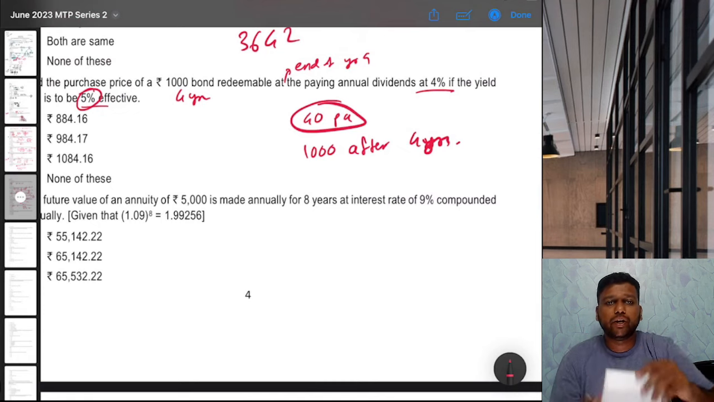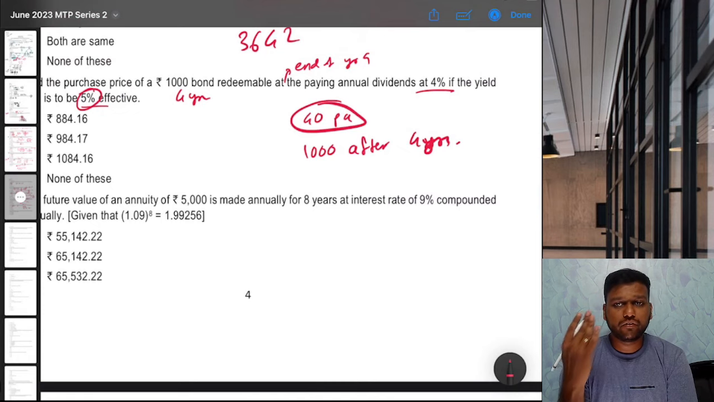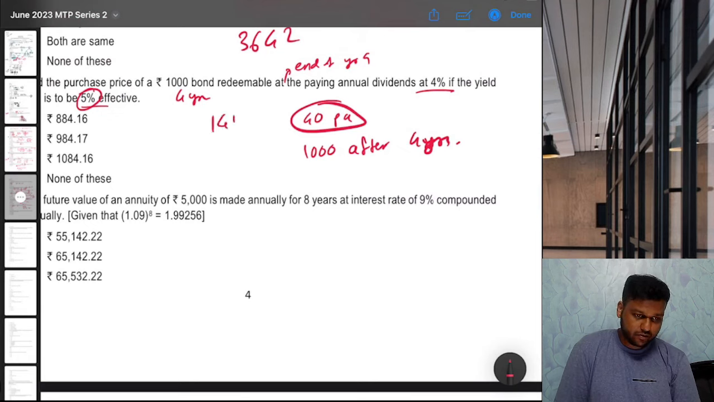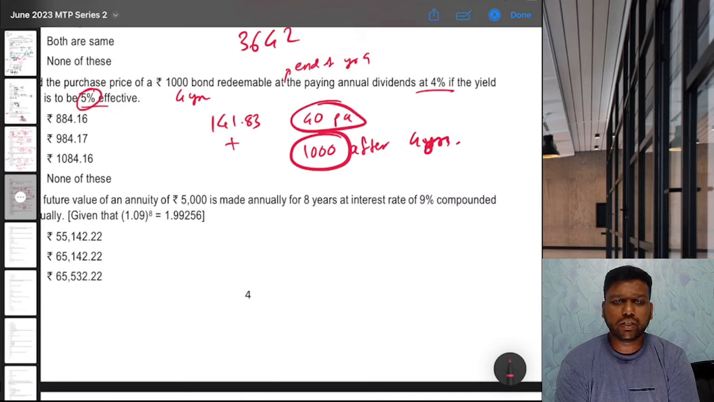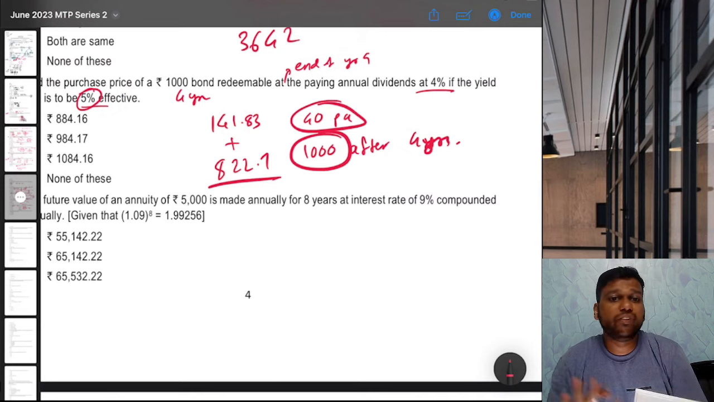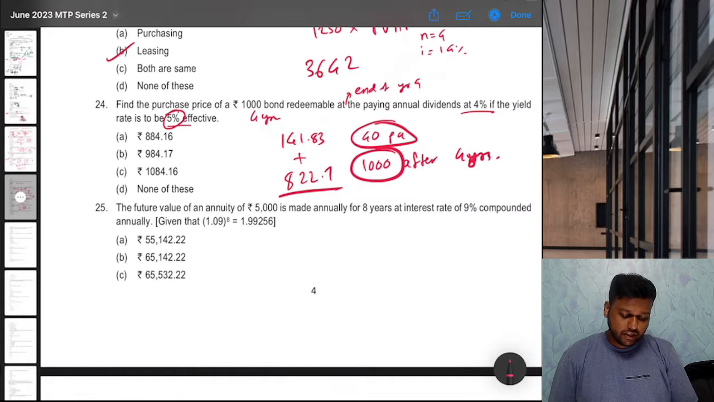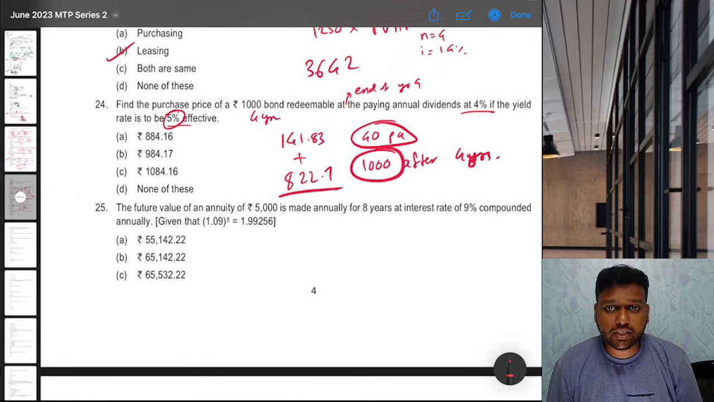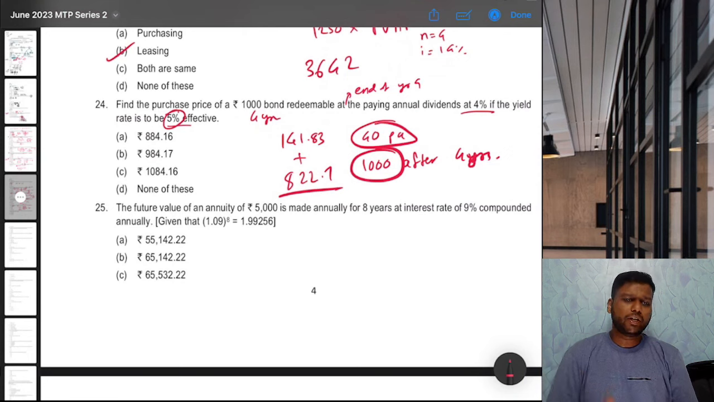How do we find present value of annuity? 1 divided by 1.05, 4 times equal to, GT, and then multiplied by 40. So that will be 141 rupees 0.83. Plus, how do we find present value of this 1000? 1000 divided by 1.05 just 4 times equal to, because we don't have to do annuity. So 822.7. Whatever is the total will be the answer. Obviously it is not going to match with options because there is some printing mistake in the question. They have not given number of years. But just understand the concept, how to solve it.